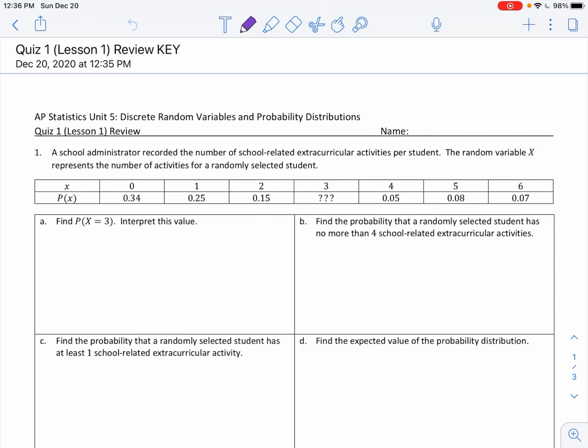However, I was going to go through this and first of all talk about finding the probability that my random variable x has a value of 3. This is the only one missing. Now, to be a probability distribution, not only are these probabilities, so they're all between 0 and 1, but they sum to 1. So I am just going to find the complement of the sum of all the given probabilities.